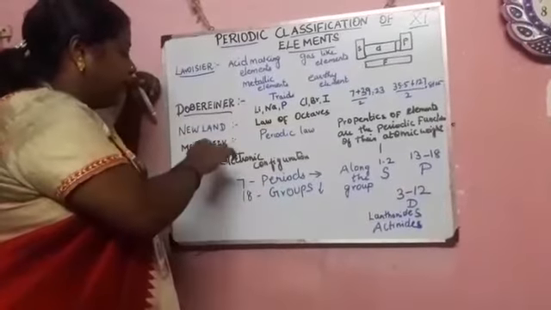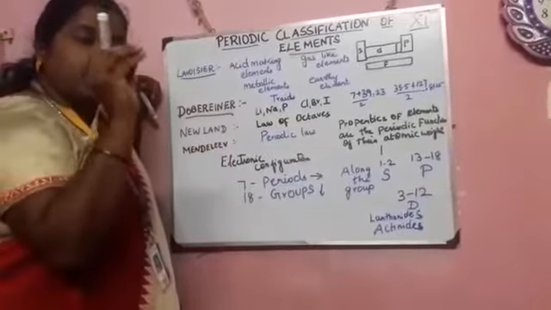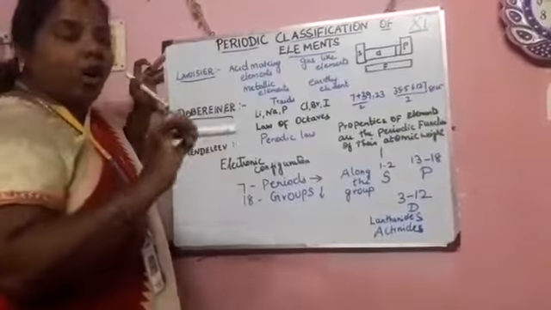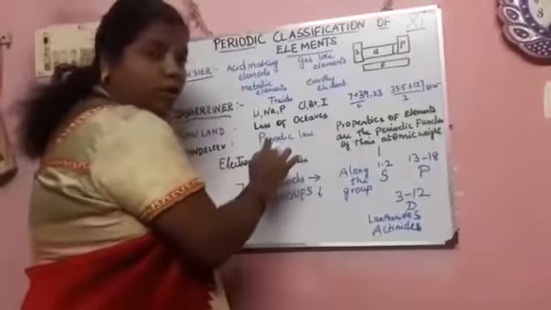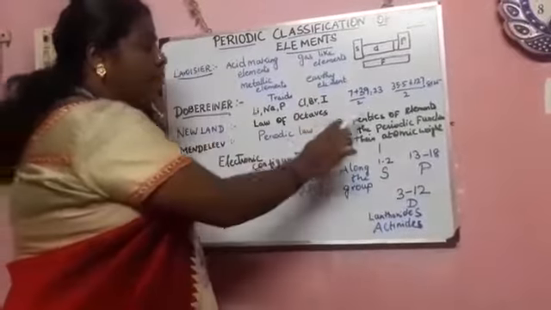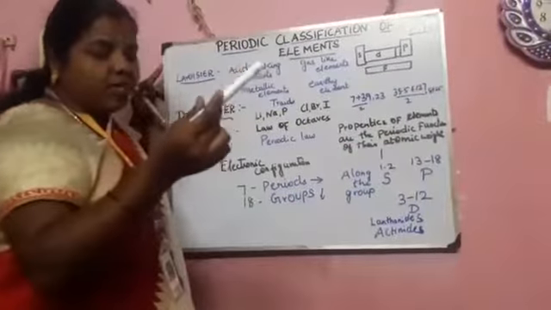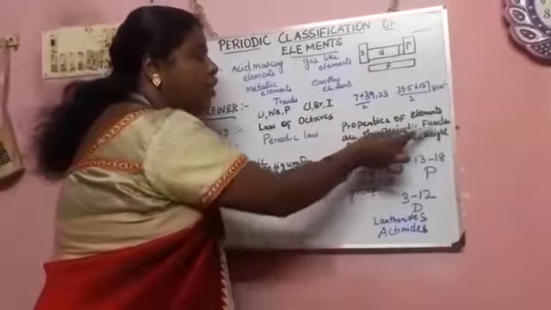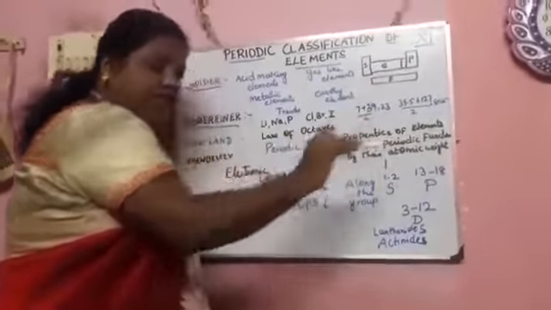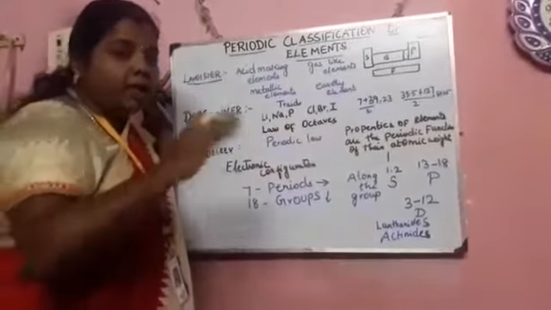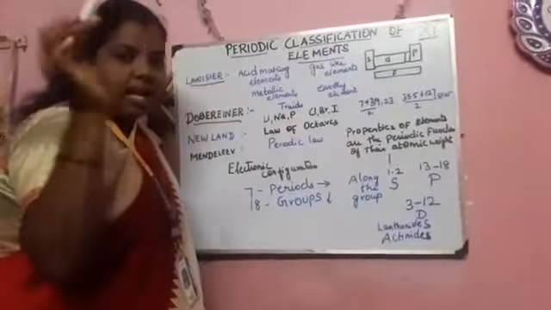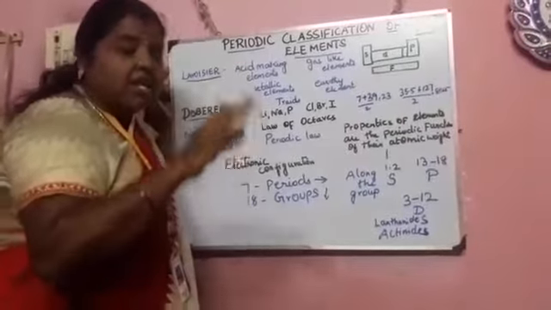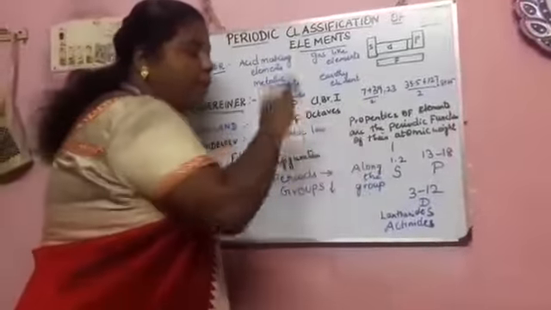And next one, Mendeleev, he described some characteristics of the elements. That is called the periodic law. The periodic law is, according to Mendeleev, the properties of elements, because each element has different properties, are a periodic function of their atomic weight. So according to the atomic weight, we arranged them as 1, 2, 3 like that. So it is based on their properties also.